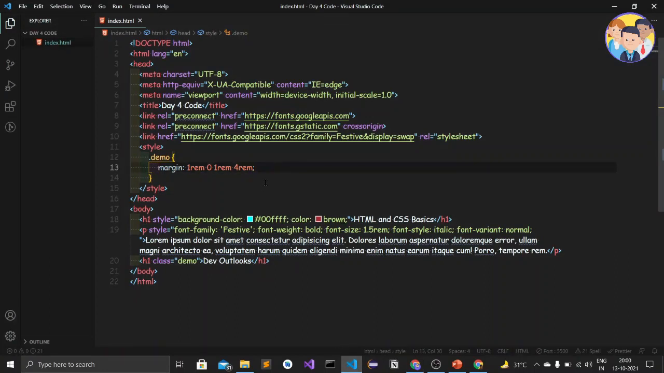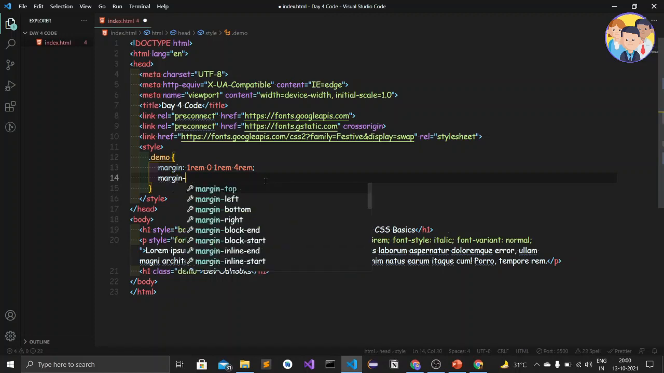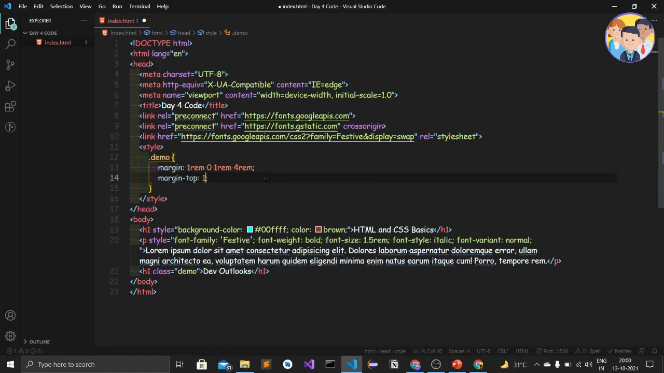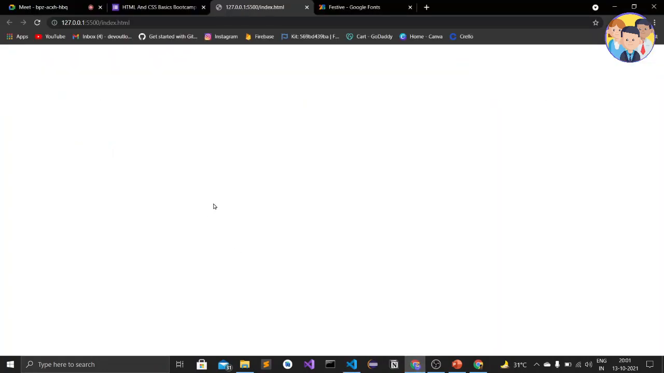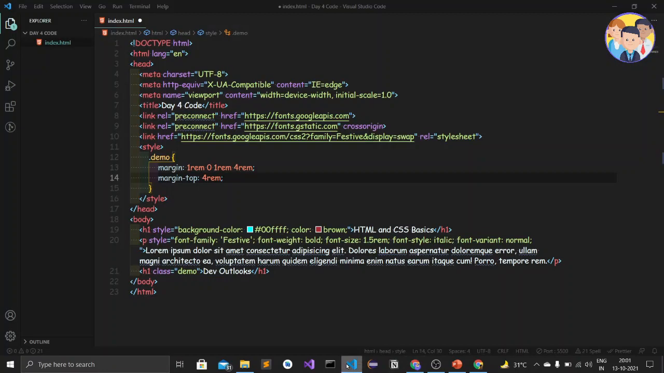And for giving a separate property, we can add margin top, and here we can give 1 rem. So this just overwrites this one, because this is written before and this is written afterwards. So this one overrides this one. When I give here margin top as 4, let's see what comes. Okay, so margin top 4 has come, not 1. So that gets overwritten. That is called overwriting.